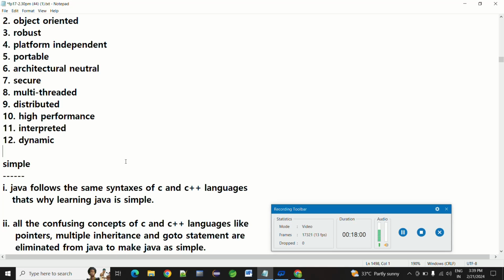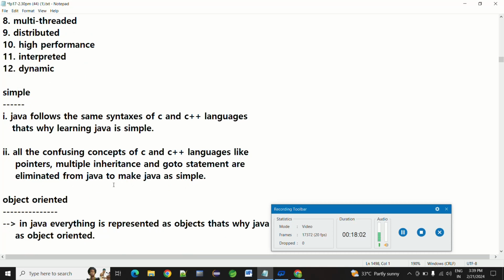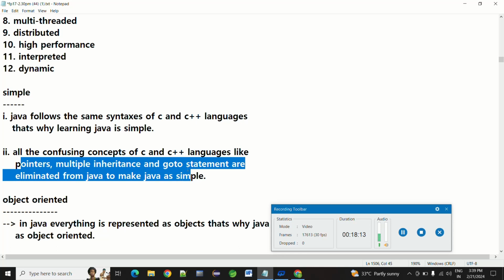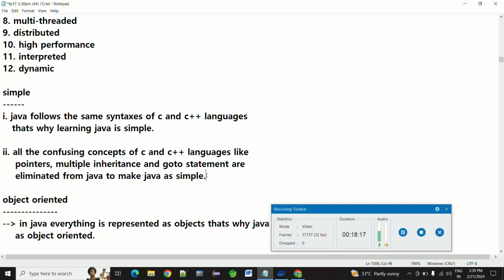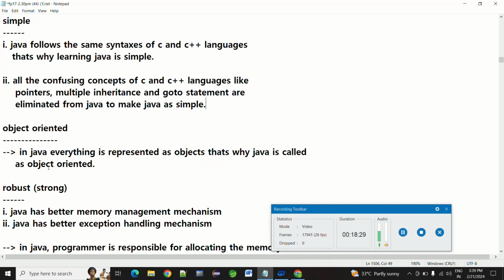The confusing concepts of C and C++, namely pointers, multiple inheritance, and the goto statement, are eliminated from Java to make Java simple. Some confusing concepts are there in C and C++, and Java eliminated them. That is why Java is simple.